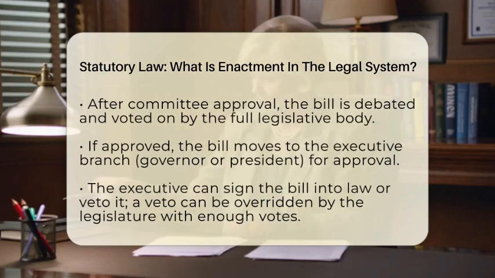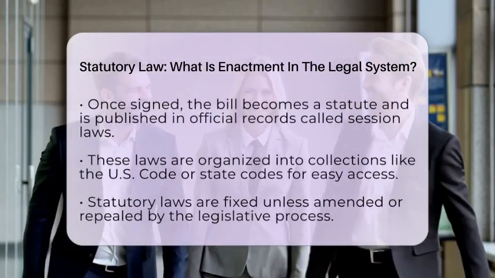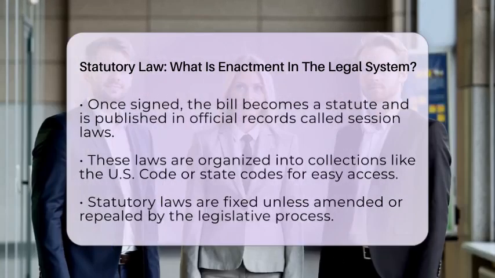The next step involves the executive branch, which could be a governor or the president. They review the bill and decide whether to approve it by signing it into law. When they sign it, the bill officially becomes a statute, meaning it is now a law that everyone must follow. If the executive vetoes the bill, the legislature can override that veto if they gather enough votes, usually a majority. If they succeed, the bill becomes law despite the veto.